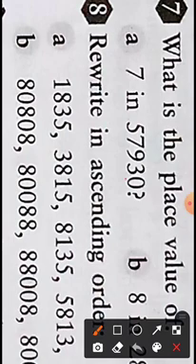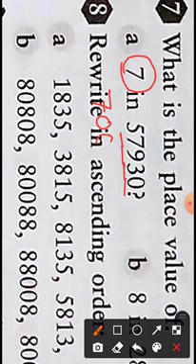You'll count ones, tens, 100, 1000. The place value of 7 is 1000. So we'll write 7000. This is the place value of 7.